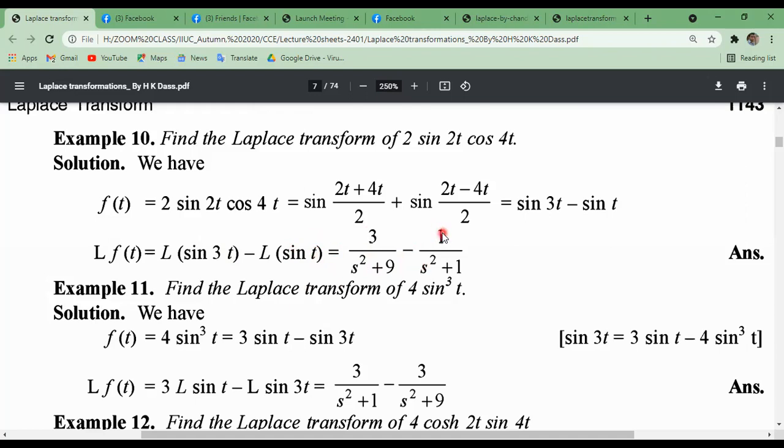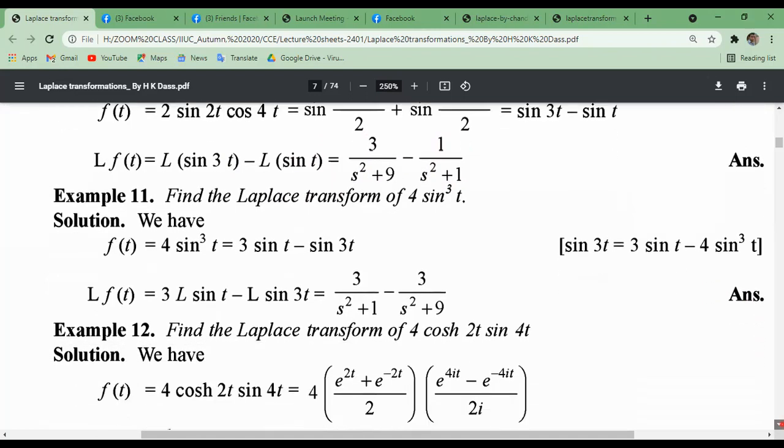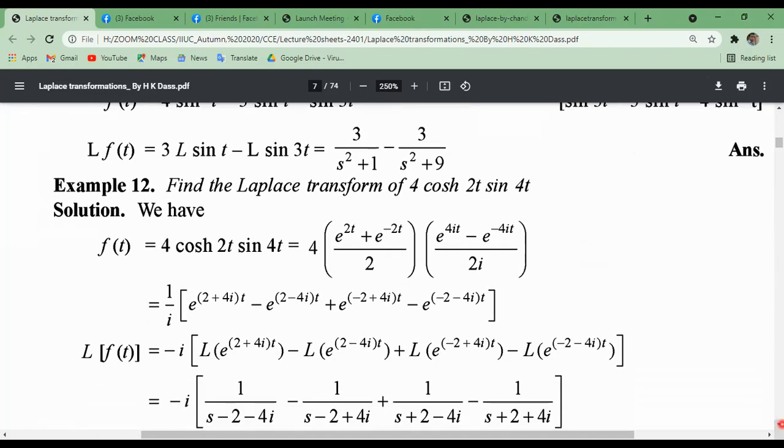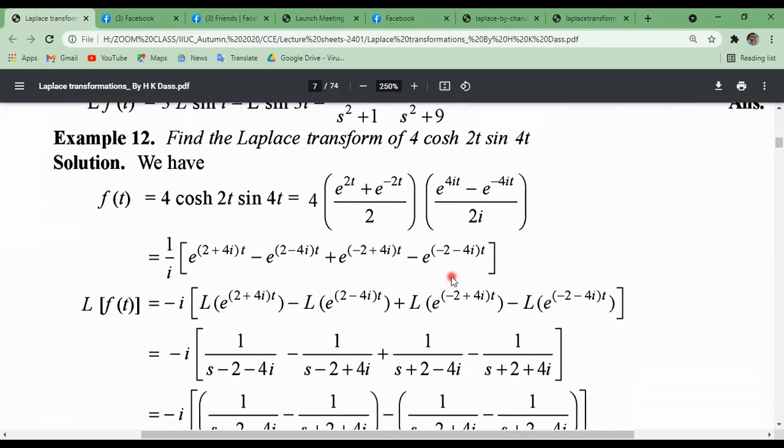So 1 divided by s square plus 1 square. Very easy for you. Similarly 11 you can solve, and 12 also. Okay, so now finding the Laplace transform of 4 cosh 2t sin 4t, where cosh is the hyperbolic function and sin is the trigonometric function.